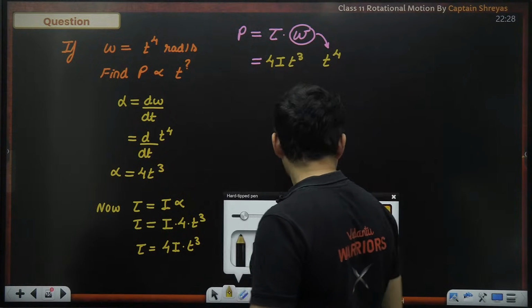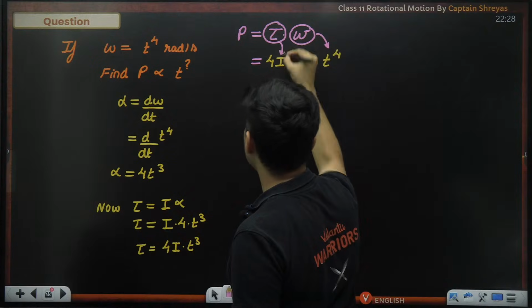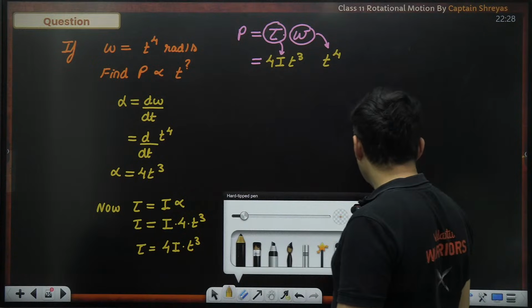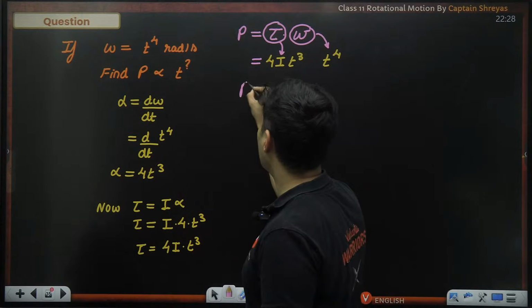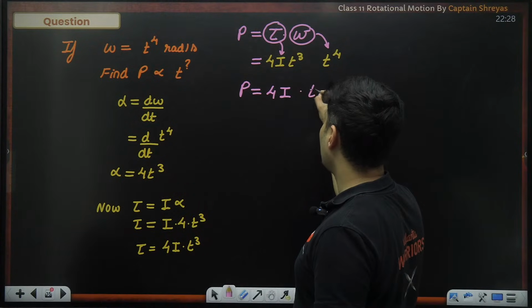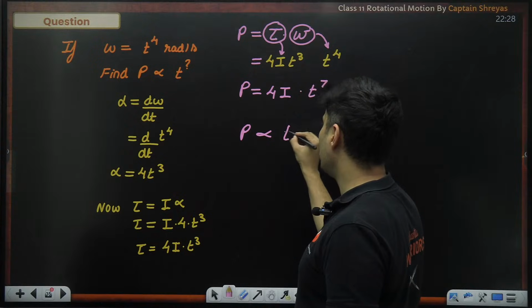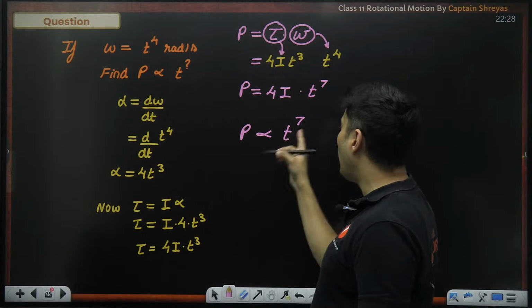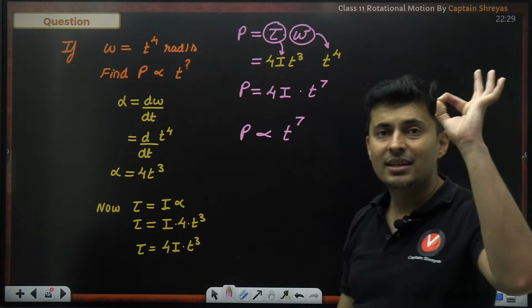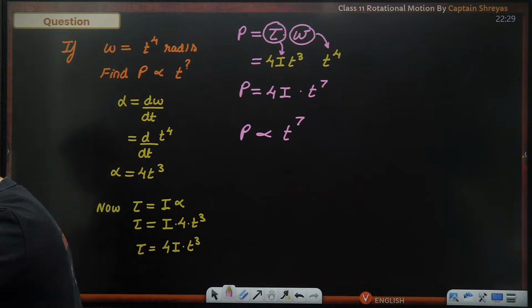This is the value of the torque which I have substituted. Now things start making sense. Oh, 4I is a constant. t cube into t raised to 4 is t raised to 7. So the power is directly proportional to t raised to 7. So the power which it is proportional to is the number 7. This can be a numeric question.